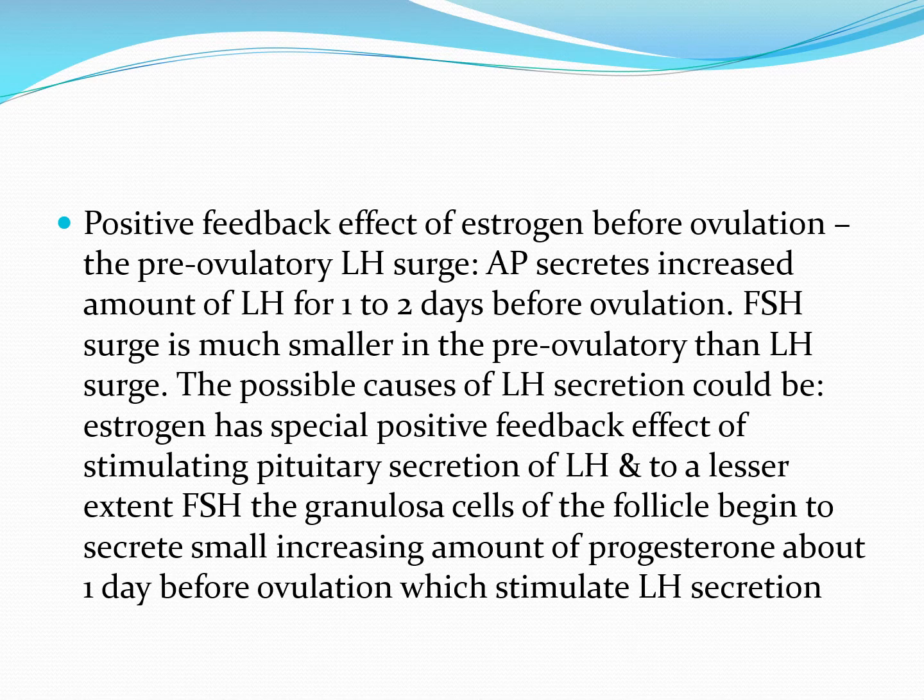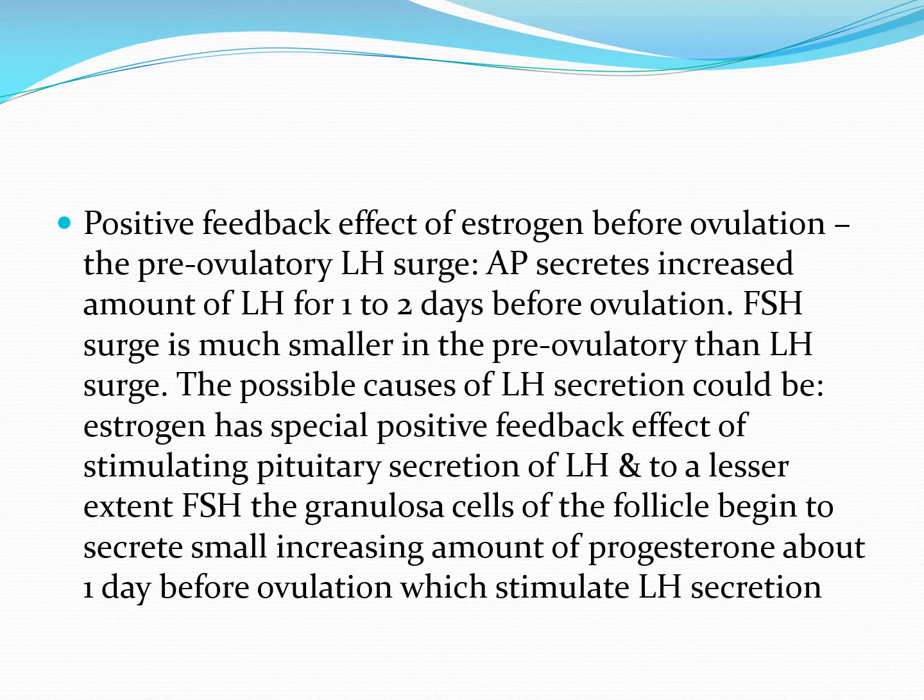The positive feedback effect of estrogen before the ovulation. Estrogen in the later half of the cycle produces its effect by negative feedback. But contrary to this expectation, when the estrogen level is high in the first half of the cycle, another thing happens: a positive feedback effect of estrogen occurs just before the ovulation. What does it mean? The anterior pituitary secretes an increased amount of LH for about 1 to 2 days before the ovulation. The FSH surge is much smaller in the pre-ovulatory phase than the LH surge.